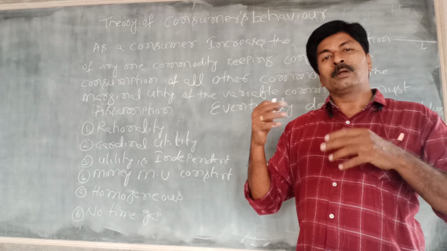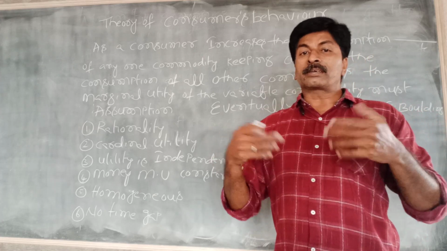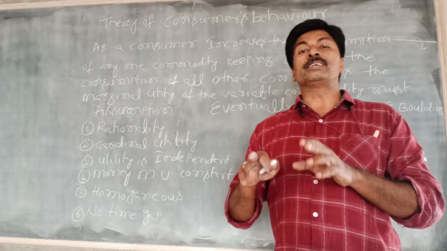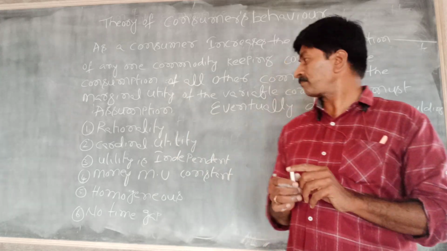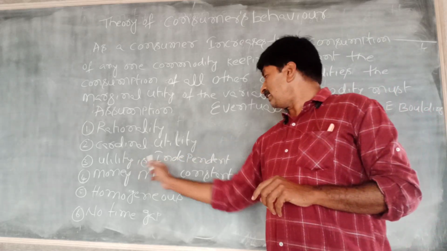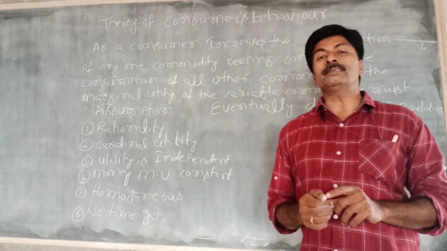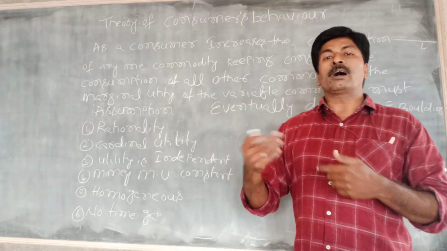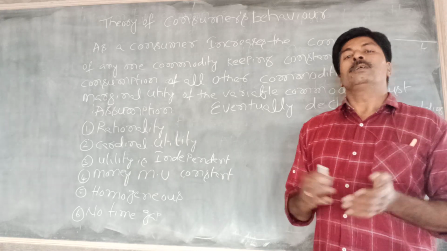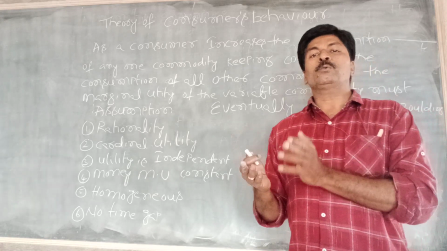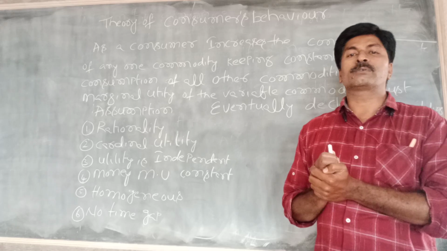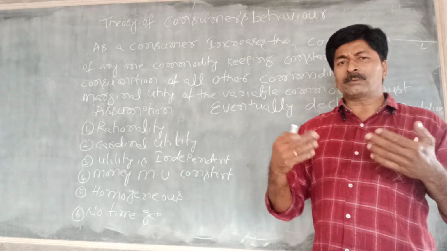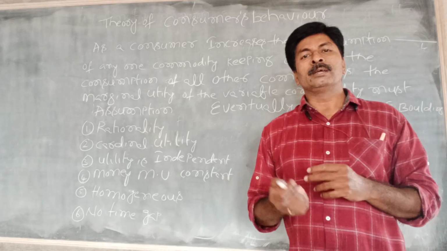So here also Alfred Marshall explained that at the time of consumption we can easily measure every commodity's utility numerically. So utility is independent. Generally, for explanation of the law of diminishing marginal utility, we take into account only independent goods. For example, some goods' utility depends upon other commodities. So some goods are dependent, some goods are independent.